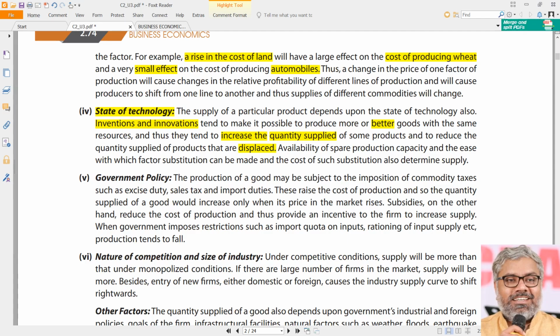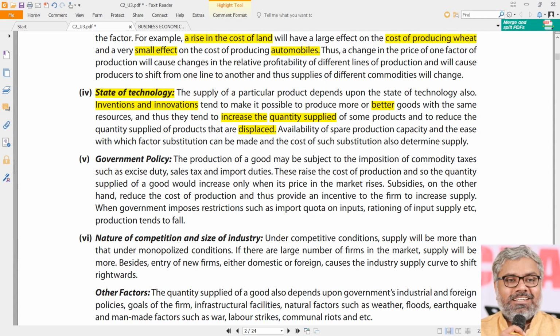What happened to all of them? Are they available now? Yes, they may be available. Some people might still be purchasing. I know people who still listen to audio cassettes. They might like it. That's the exception. But normally, are they available? Is their supply high? Definitely not. They are almost displaced. So certain products, with the advent of technology, will get displaced, and certain products will have more and more quantities supplied into the market. That depends upon technology. So technology will have a huge influence on the supply.